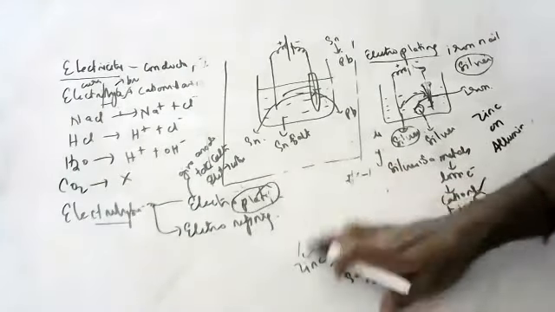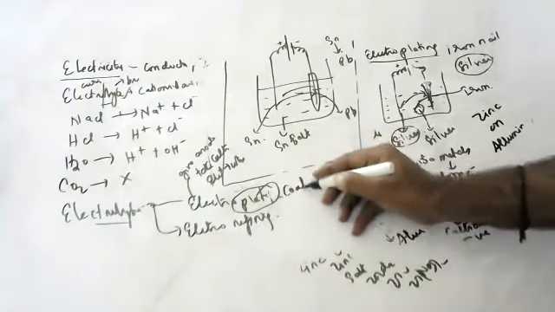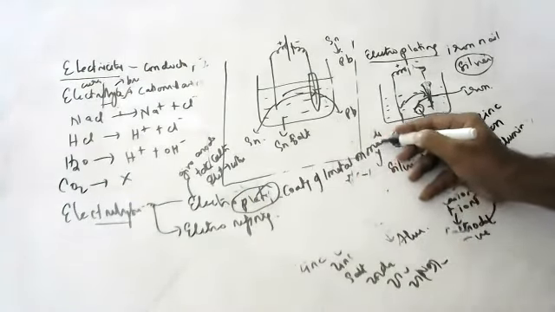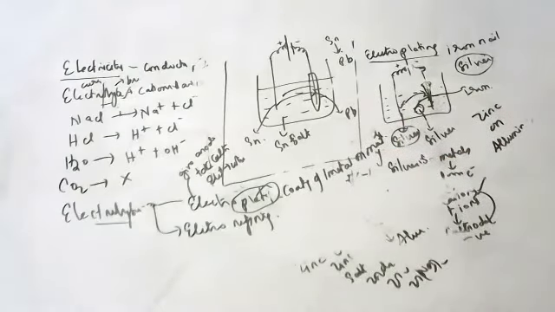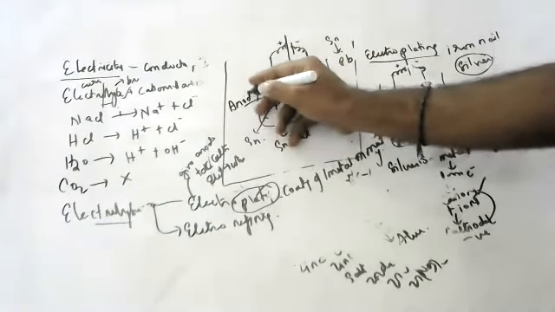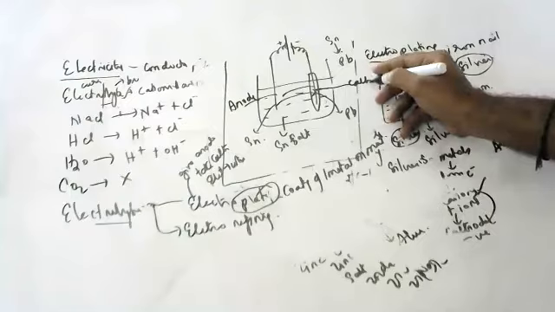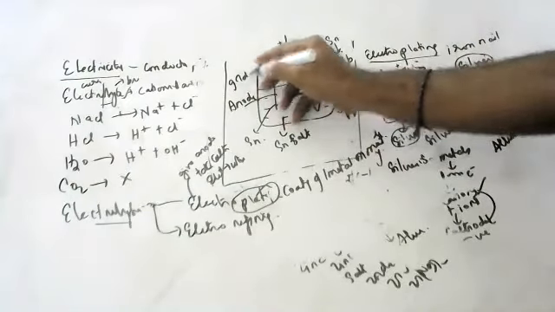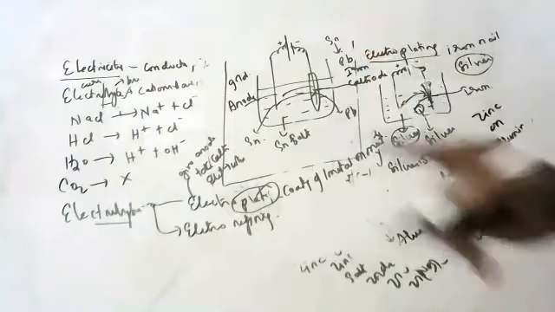Surya, can you tell what is electroplating? Coating of one metal on another metal, sir. How do you coat? What are the conditions? Cathode, anode, electrolyte. Sir, you need an electrolyte which is mixed with acid, base, and salt. We need an anode and we need a cathode. What should be the anode? What should be the cathode? I want to coat gold on iron. Then gold should be kept near